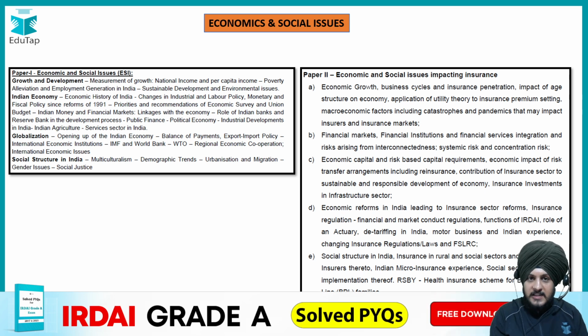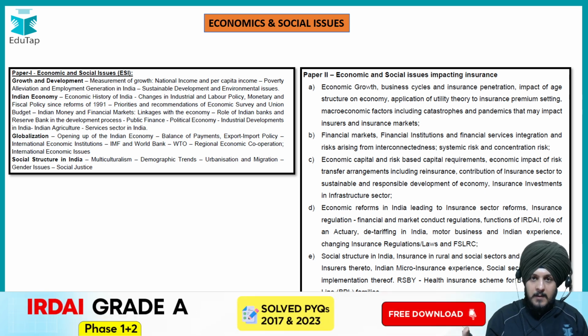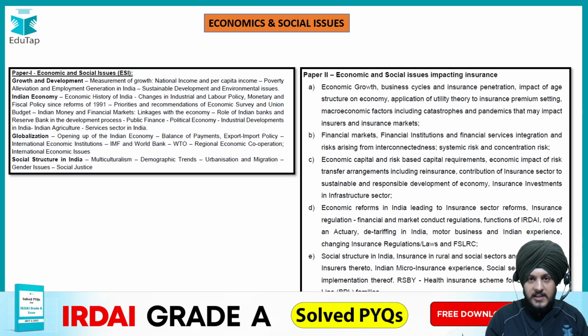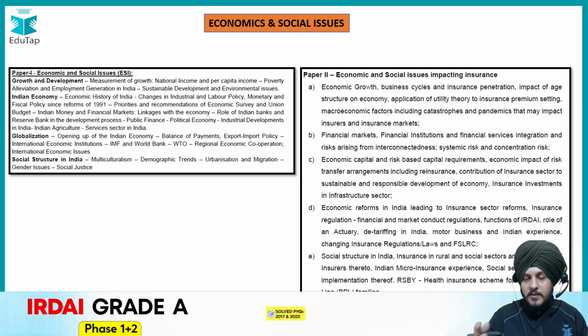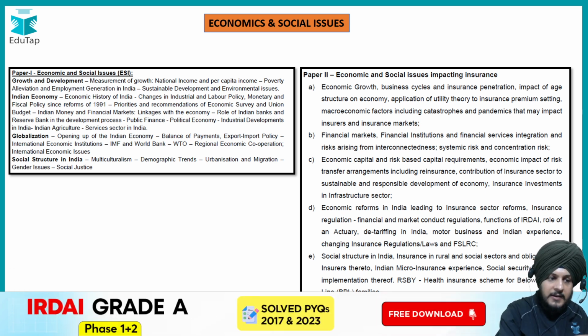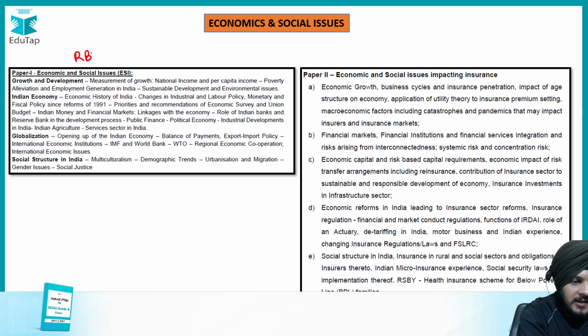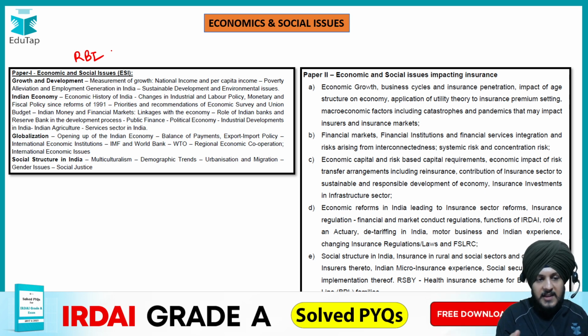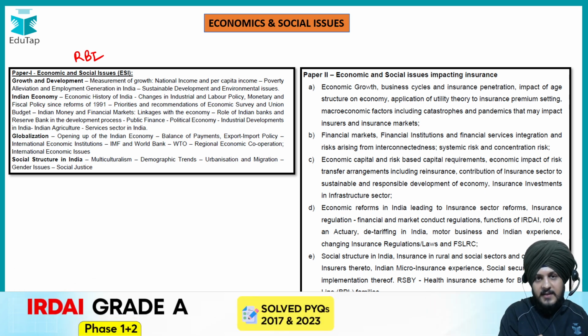Now, if you compare the syllabus, as I told you, the phase 1 syllabus is the same. It is very much similar. If you talk about the phase 2 syllabus, I've told you the English syllabus is the same. But what about economics and social issues? I told you that in the RBI Grade B ESI syllabus, the ESI is general economics and general social issues.